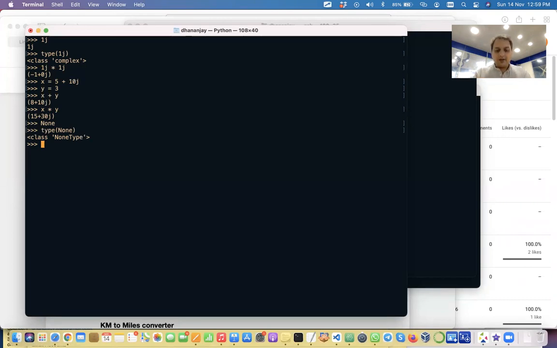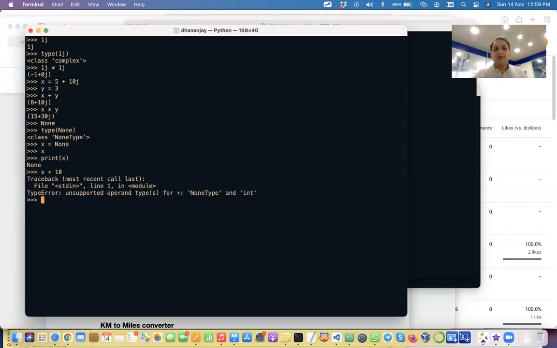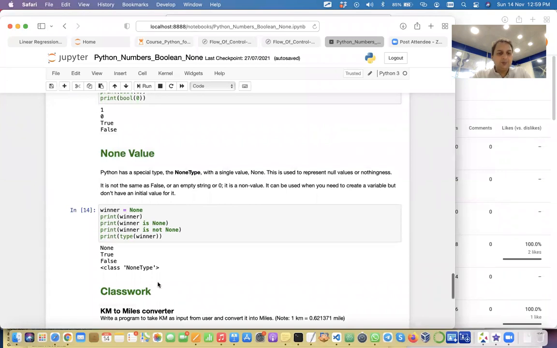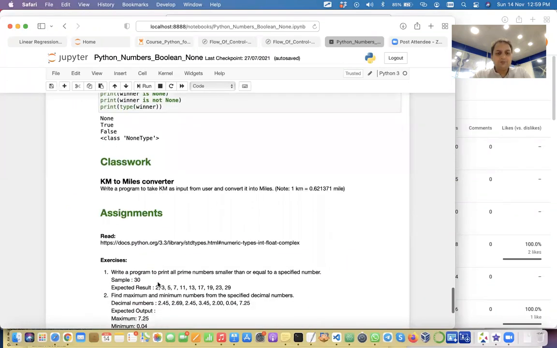I can say x is equal to None, right? At this point of time, x has no value at all. None means empty value. I cannot really add x to 10, because you cannot do NoneType plus integer. So that is what NoneType is. Got it? Clear? Yes, sir.